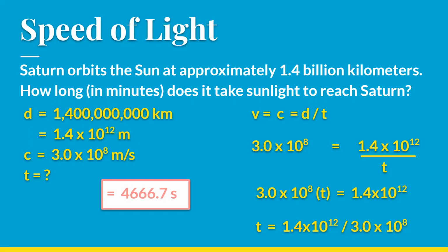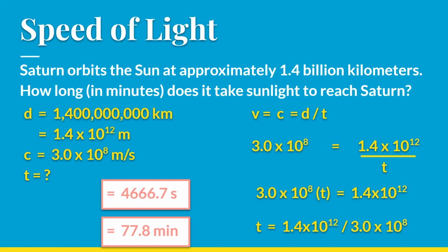4,666.7 seconds. Again, this is not my answer because the question didn't ask for the time in seconds. I have one more step. The question says how long in minutes. So I know there are 60 seconds in a minute. I can simply divide this number by 60 and I will get 77.8 minutes. So that's how long it takes light to make its way from the sun to Saturn.